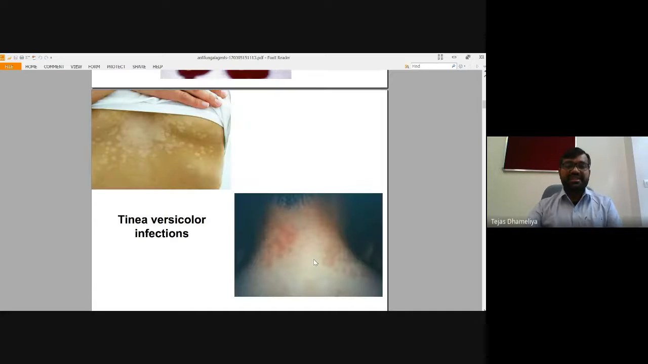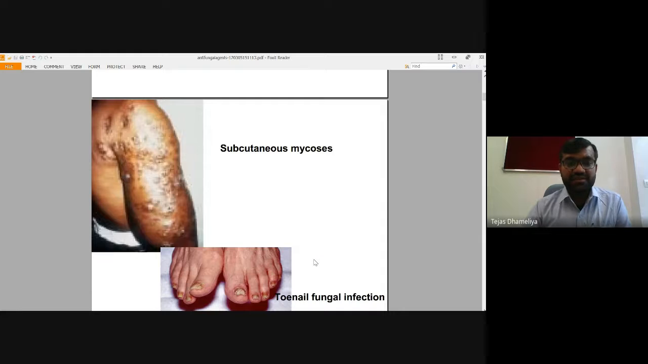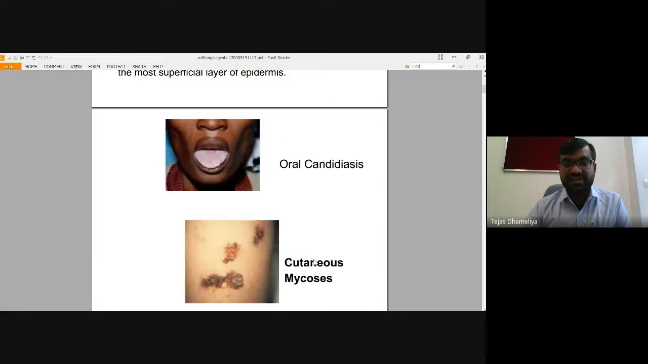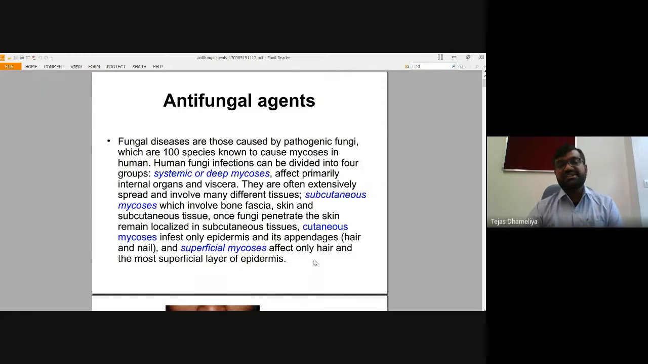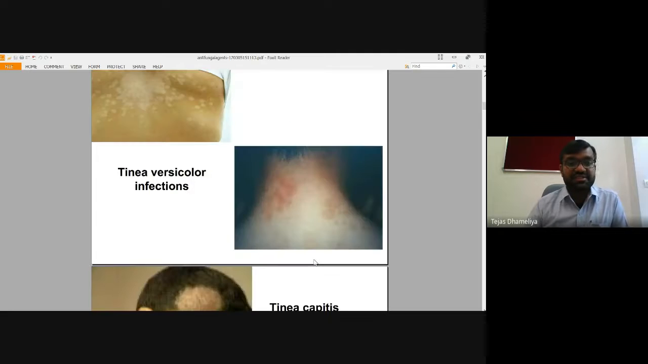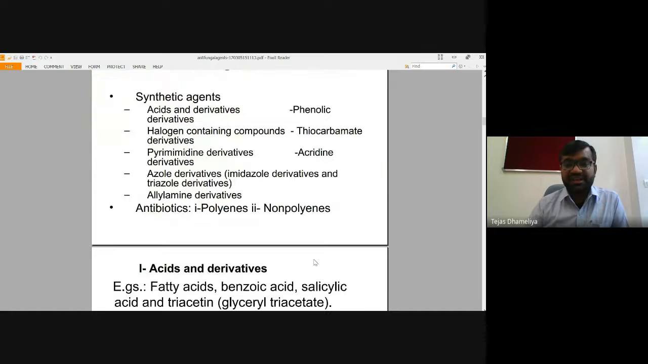Okay, so these are all those kinds of infections which generally can cause fungal infections. These fungal infections may be due to systemic or deep mycosis, or due to subcutaneous mycosis, cutaneous mycosis, and superficial mycosis. So what are the several types of antifungal agents we are going to learn?